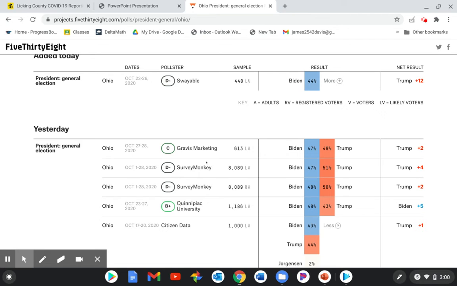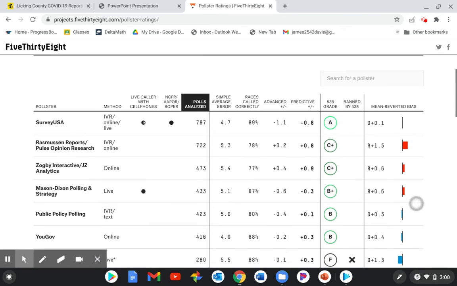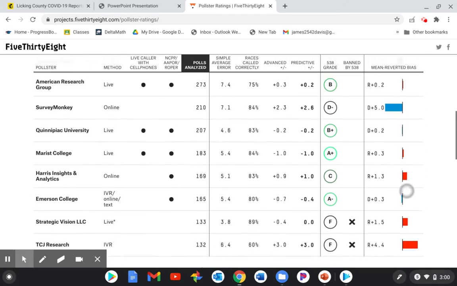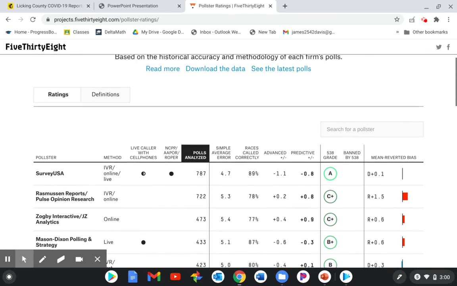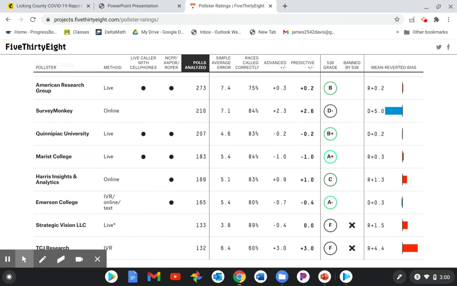This site's interesting because they also give you how they would rate each poll too. They give each poll a grade. So the SurveyMonkey polls, they didn't grade very well. But they break down the methodology here for all these different polls, what's good or bad about them. So SurveyMonkey has an average error of, it looks like 7.1, and how often they were right in calling these. So some neat little insight you can get into those. We'll see how accurate these were. Pretty soon we'll get to determine how accurate all of these polls were in predicting the election. So that's always fun.